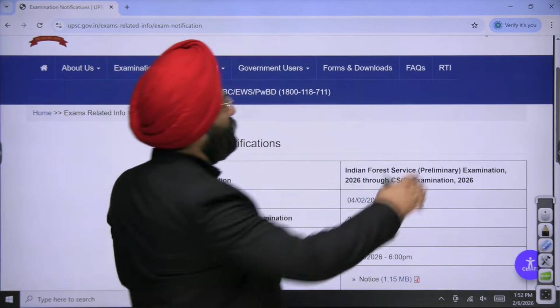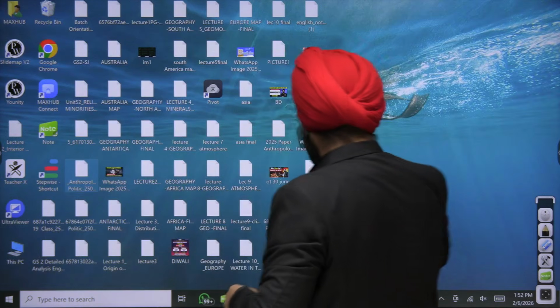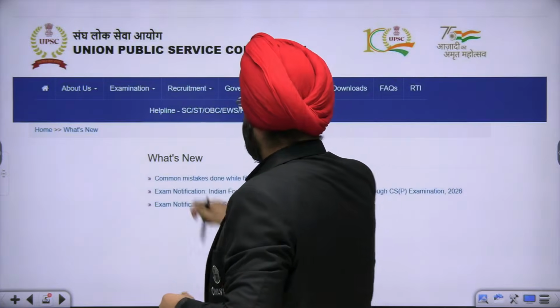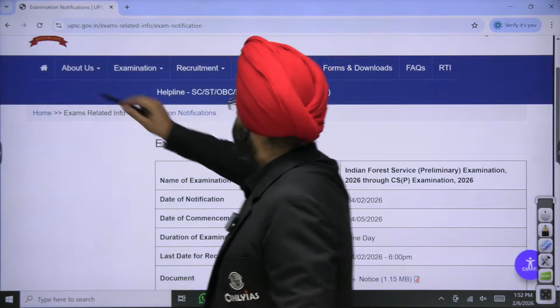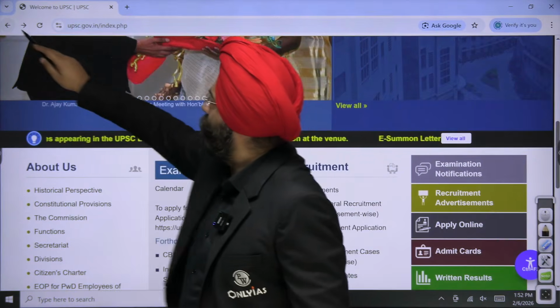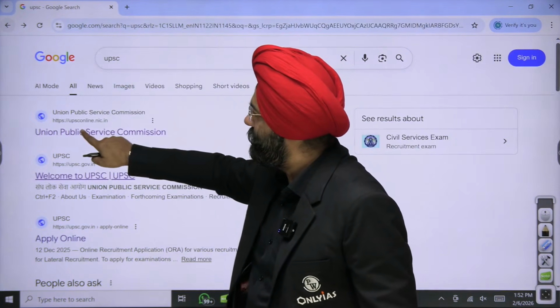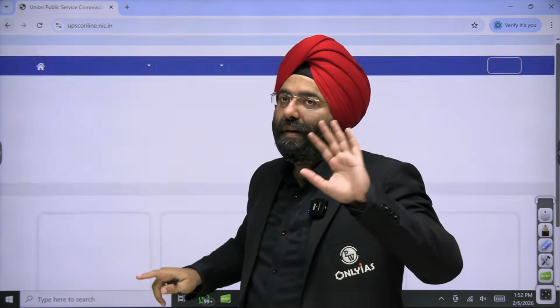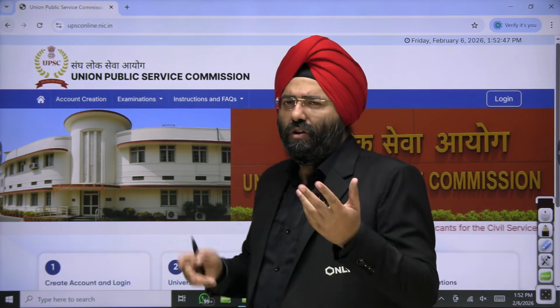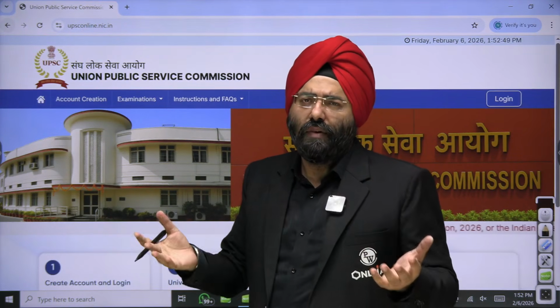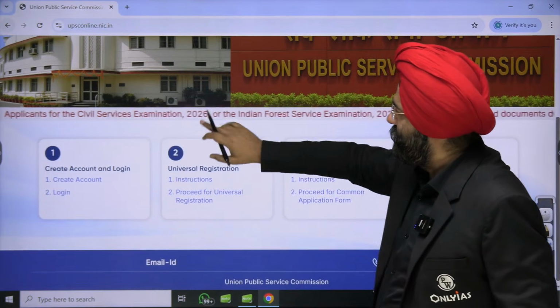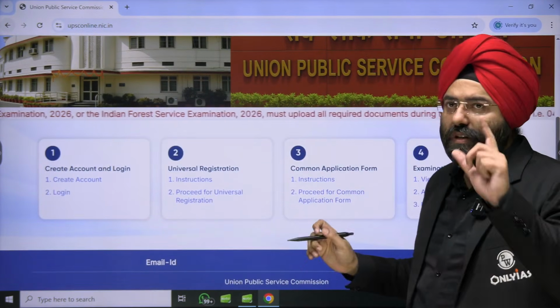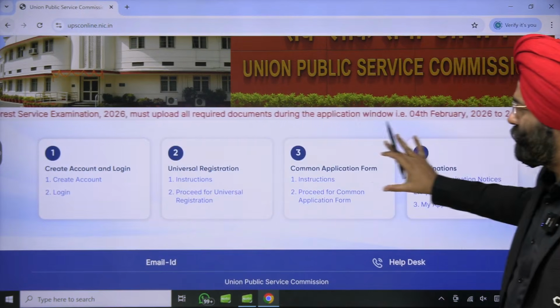Now, what website has been recommended by UPSC, that is again very important here. You have to click on this website for your application. Right? The notification you would have already received, in the Telegram account and everywhere. When you open this website, see, the advertisement is already done. You will see there are 4 parts written over here.